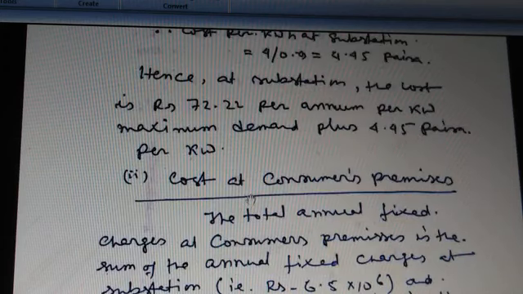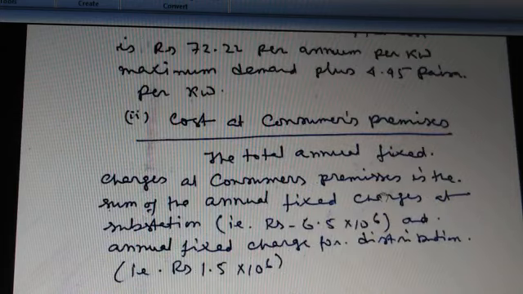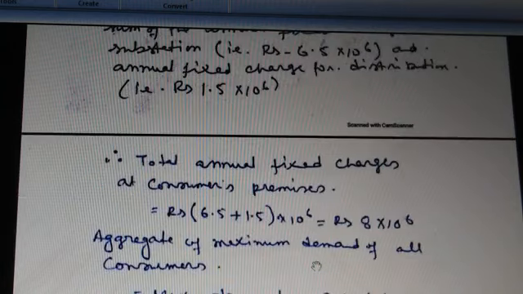Next part, the cost at consumer's premises. The total annual fixed charges at consumer's premises is the sum of the annual fixed charge at the substation, that is rupees 6.5 into 10 to the power 6, and the annual fixed charge for the distribution, that is 1.5 into 10 to the power 6. Therefore, the total annual fixed charges at the consumer premises is rupees 6.5 plus 1.5 into 10 to the power 6, and this equals rupees 8 into 10 to the power 6.